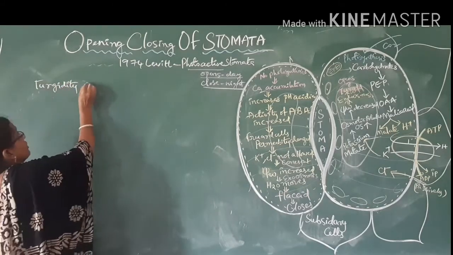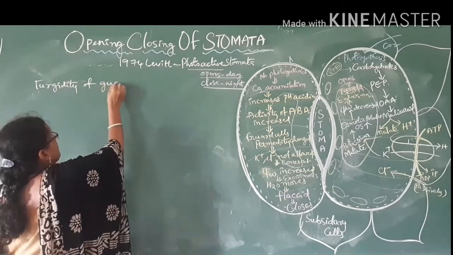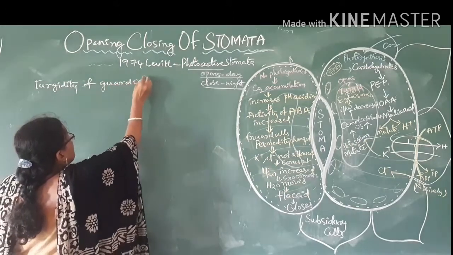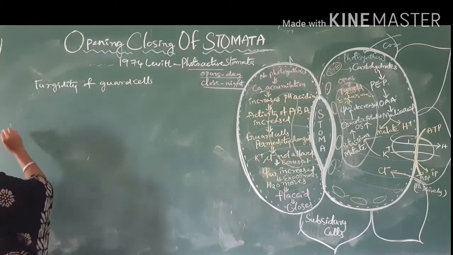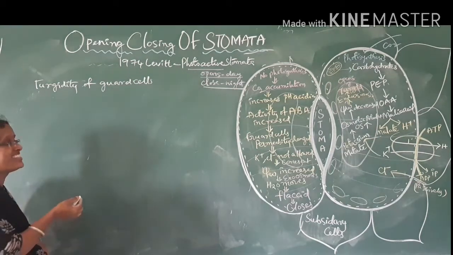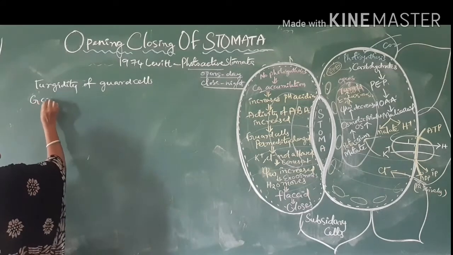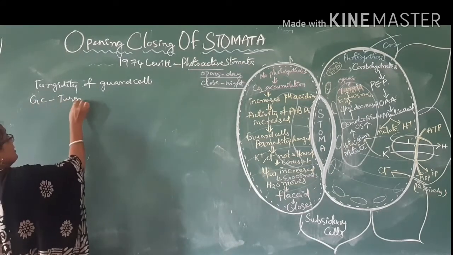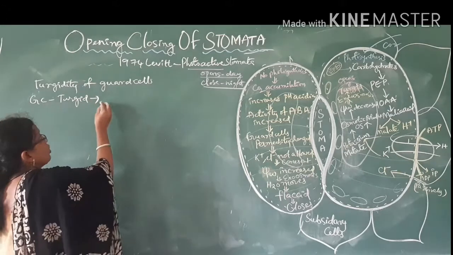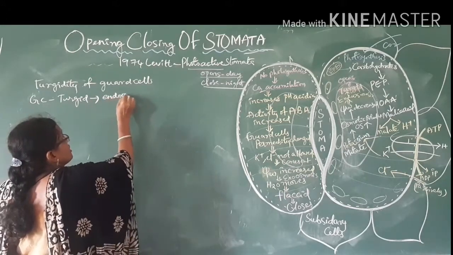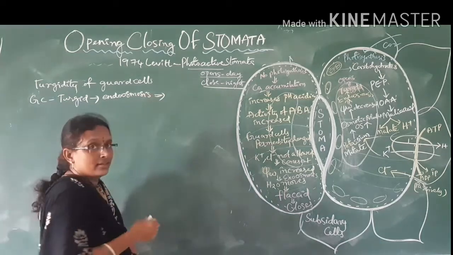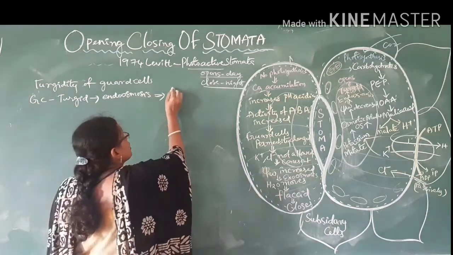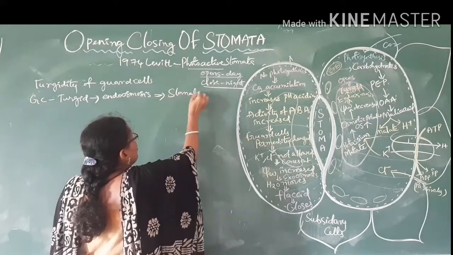Turgidity of guard cells. When turgidity in guard cells is increased, when they become turgid, it causes endoosmosis, and due to that, stomata opens.